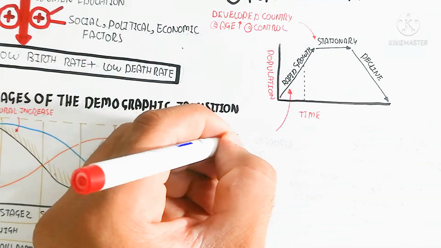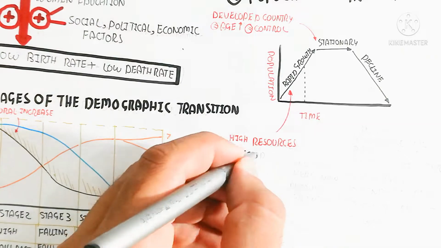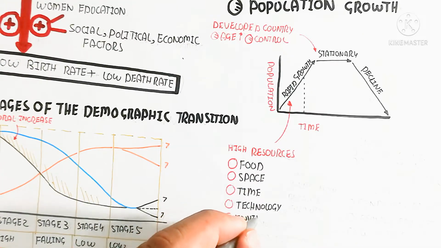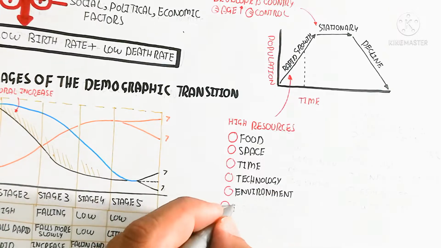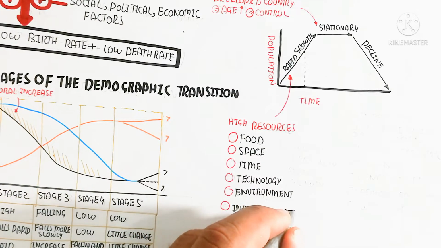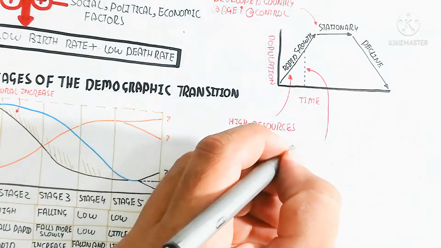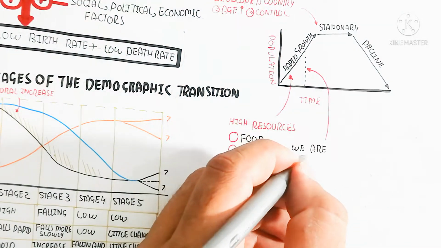For example, our population throughout the world is going through a rapid growth phase due to food, space, time, technology, environment, industrialization. On the other hand, here we are, growing in the whole world.